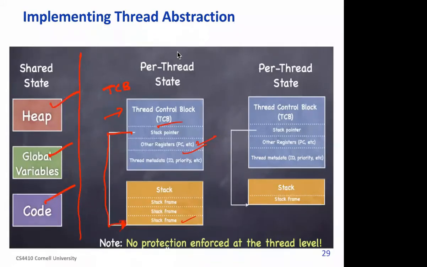You can see multiple frames here, and do you know why multiple frames are needed? A thread may be calling another procedure or function, and that function might have called a third function. Here is just one frame, which means it's running inside that function itself. Any question?